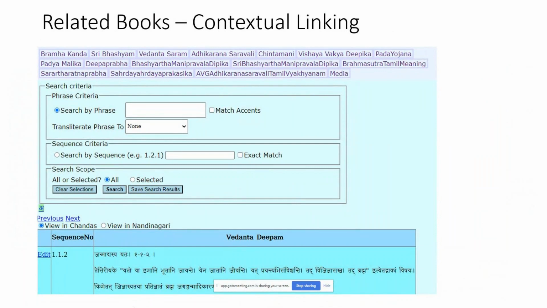Some books are also linked to manuscripts. As we see the books, if there are manuscripts associated to the books and they've been linked, then along with the book, we can also see them. Along with text, we can also see manuscripts. For example, in Guru Parampara Saram, Rahasya Saram, you see the manuscript version of the text also.